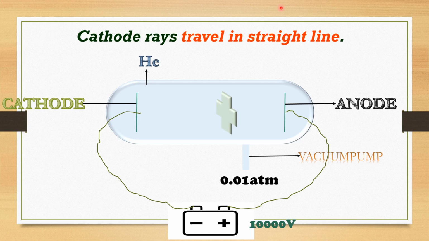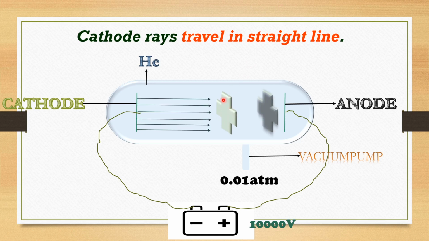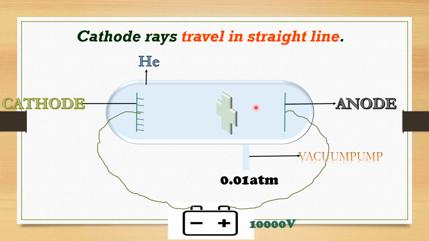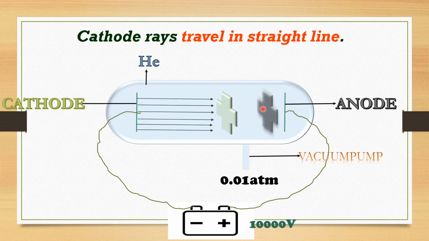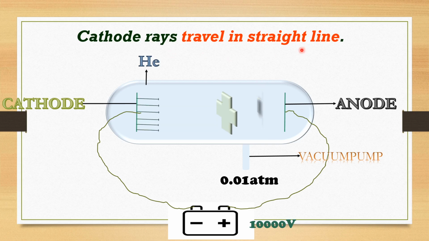In the same way, he kept some object in the path of the cathode rays. When he kept some opaque object in the path of the cathode rays, since they are moving in a straight line, he got the shadow of that opaque substance at the back side of it, on the screen. So from this he concluded that cathode rays travel in a straight line.